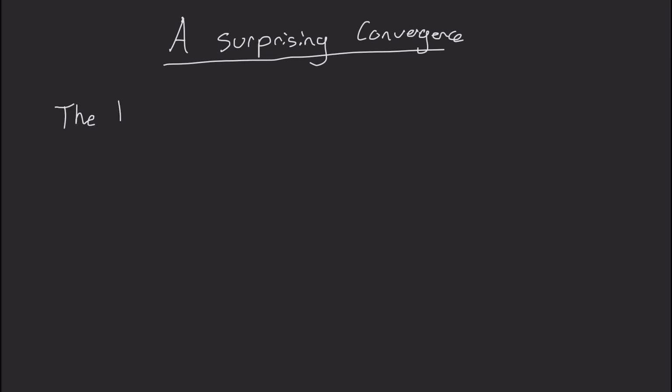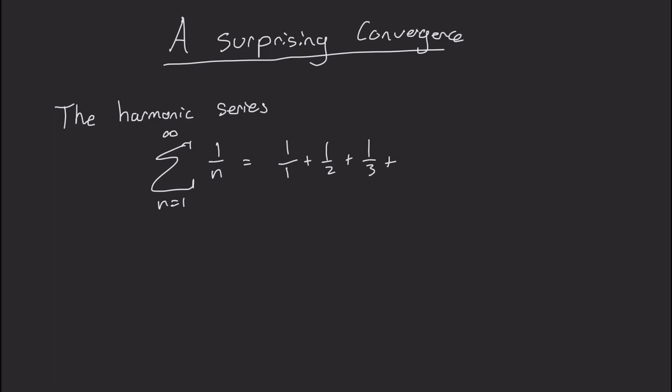One of the most classic examples of a series that you encounter in calculus or analysis is the harmonic series, which is the sum of all the reciprocals of the natural numbers. So 1 over 1 plus 1 over 2 plus 1 over 3 plus 1 over 4, and so on. And it's a well-known fact that this series actually goes to infinity.